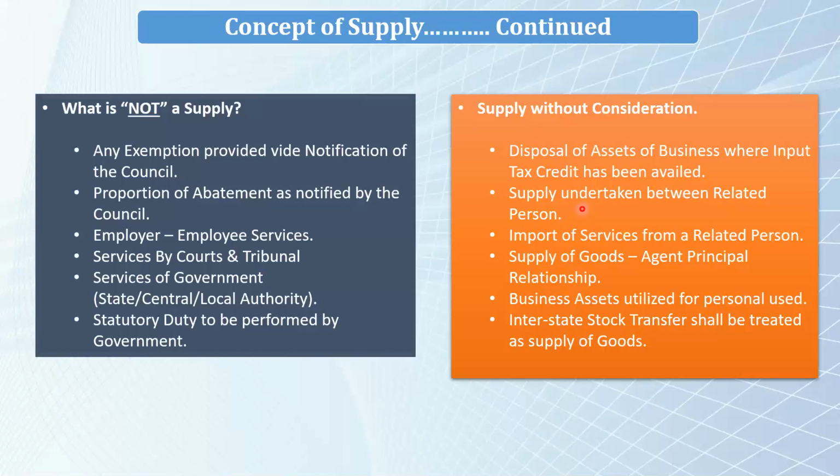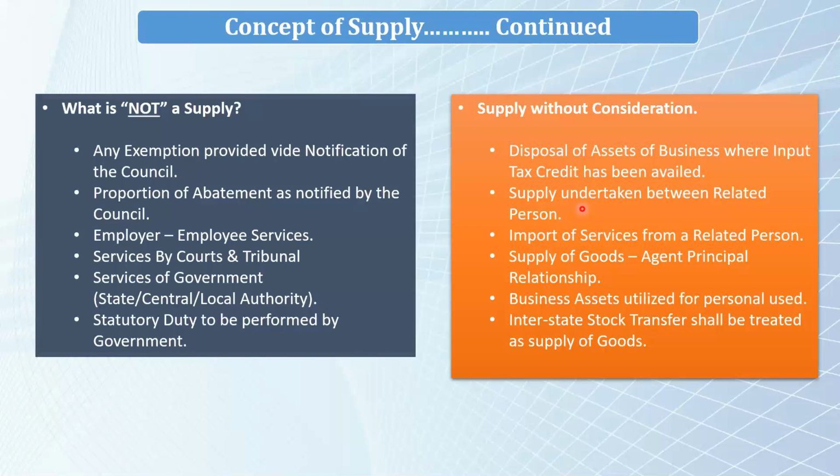However, the agent-principal relationship is considered to be included as supply. So transfer from agent to principal or principal to agent would be considered as a supply of goods, and thus GST would be applicable on the same.